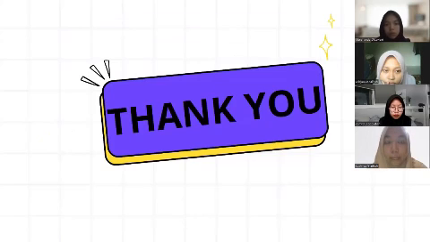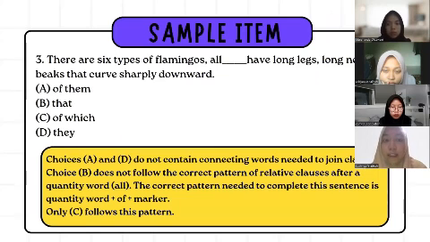Sample item number 3. There are 6 types of flamingos. All blah blah blah have long necks and beaks that curve sharply downward. A, of them. B, that. C, of which. And D, they. If you choose A and D, they do not contain the connecting word needed to join clauses. If you choose B, it does not follow the correct pattern of relative clauses after a quantity word like all.